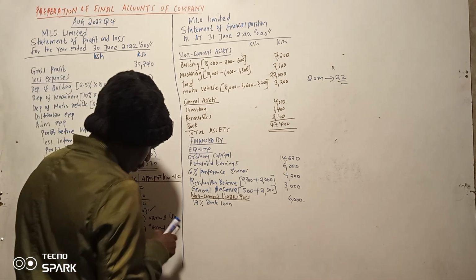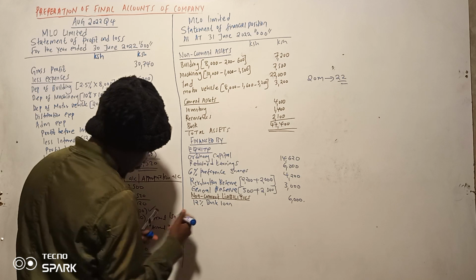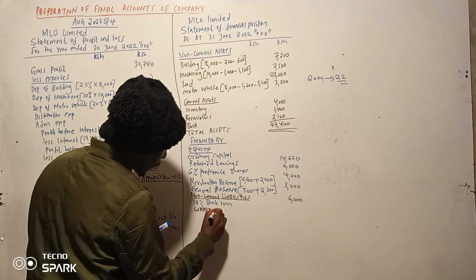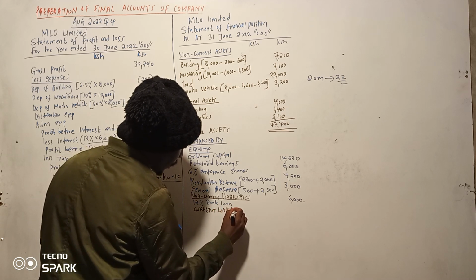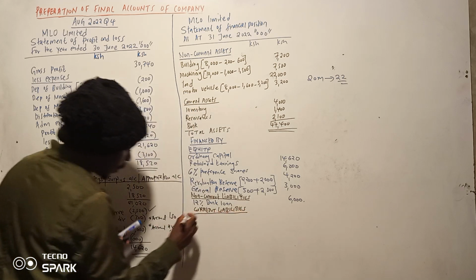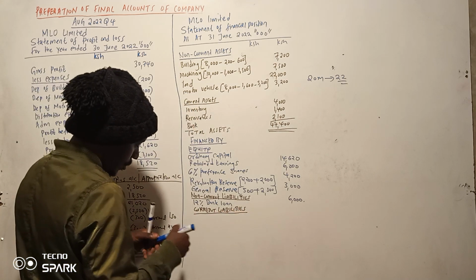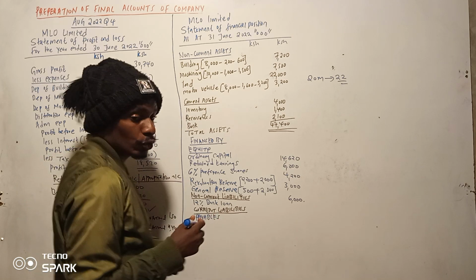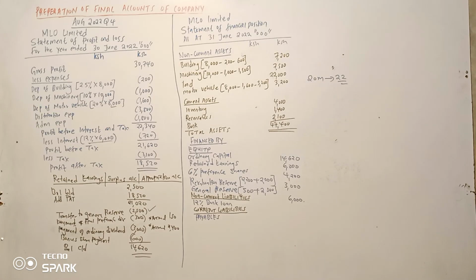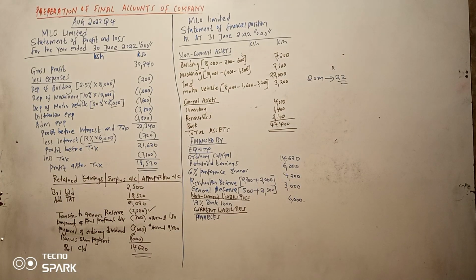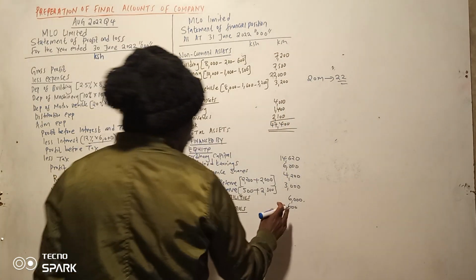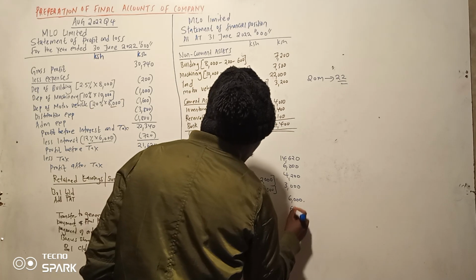Now we can go to current liabilities. So we can start with the payables, which is the common one. Payables, nikienda kwa story yetu, account payables is 600.